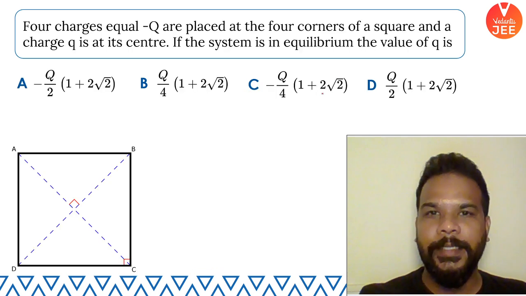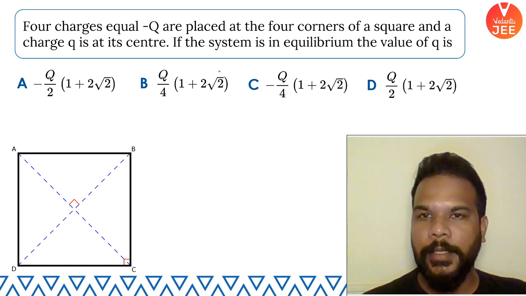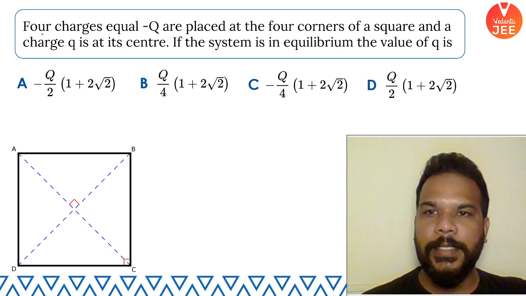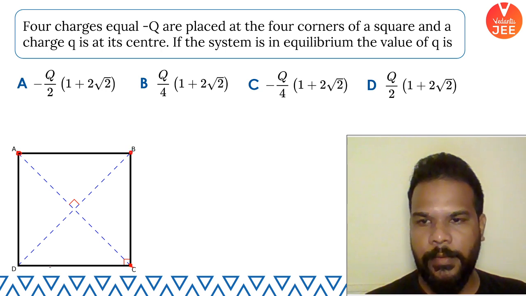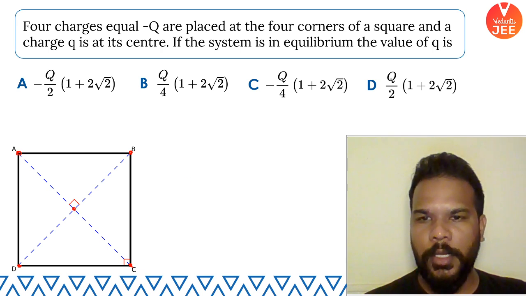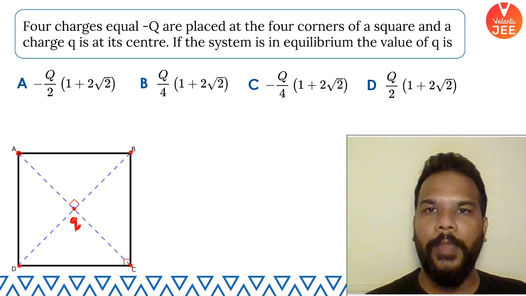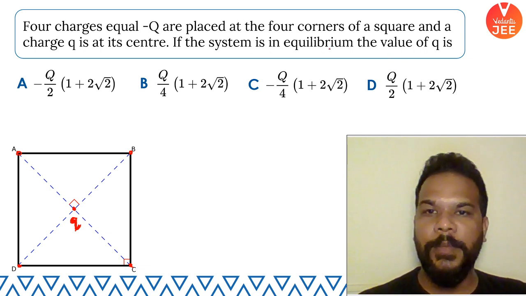Okay, guys, very nice. Next one, as you can see in the diagram, is a question with 4 charges which are placed on the corners. It says that 4 charges of equal magnitude minus q are being placed on the corners of the square, and a small q charge is placed at the center. If the system is in equilibrium, then the value of small q should be how much?